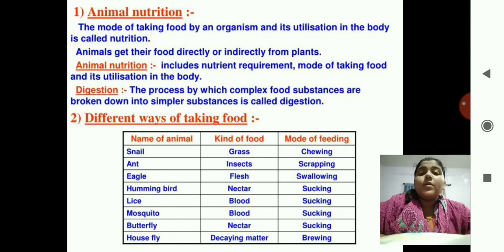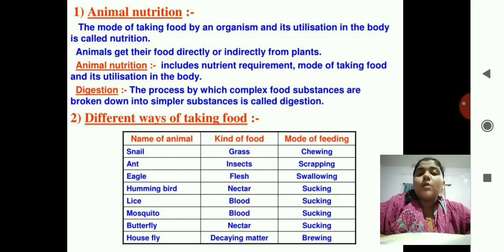If you consider an example, if you are consuming rice, the rice goes into your mouth. Correct? There you keep on chewing in the mouth, and this bolus goes into your stomach. So what happens in the stomach? Again it is converted into simpler substances. Why is this conversion taking place in digestion?